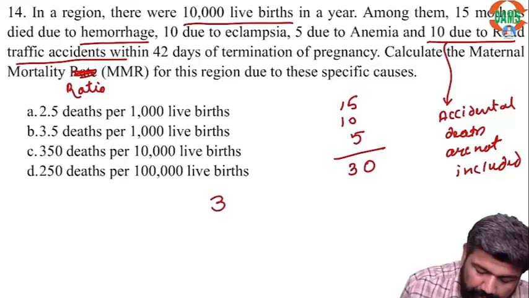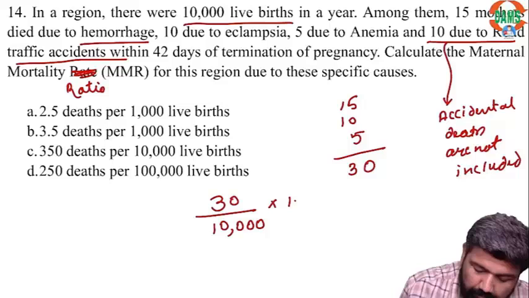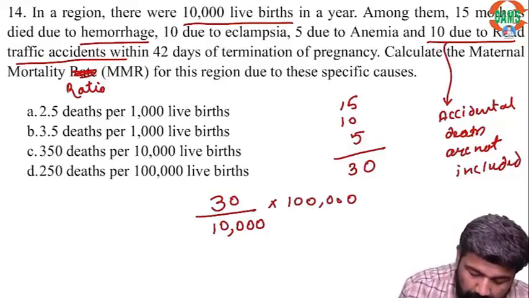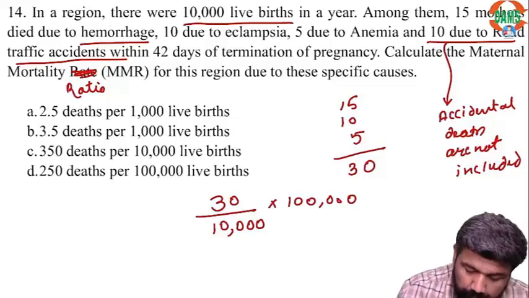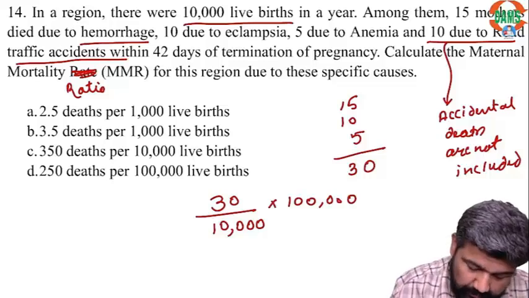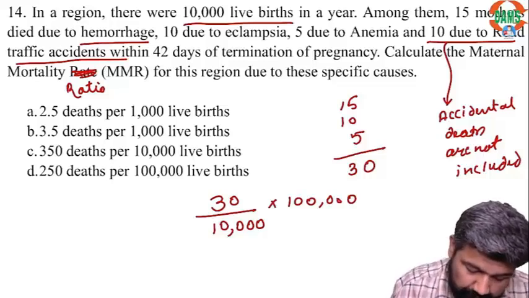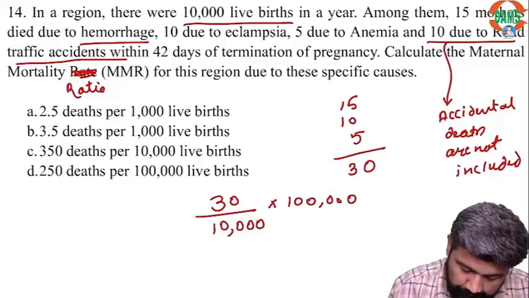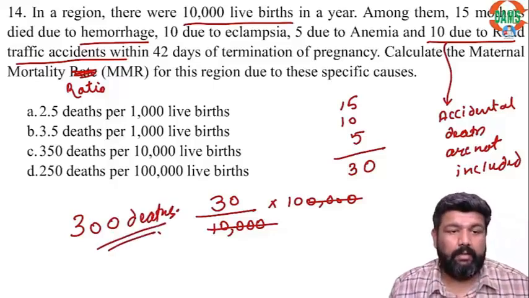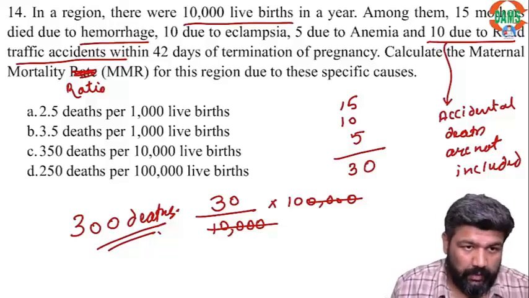So number of maternal deaths divided by live birth multiplied by 1 lakh. Right? Okay. So 15 mothers, then 10 mothers, then 5 due to anemia. So here the answer will be 300 deaths.